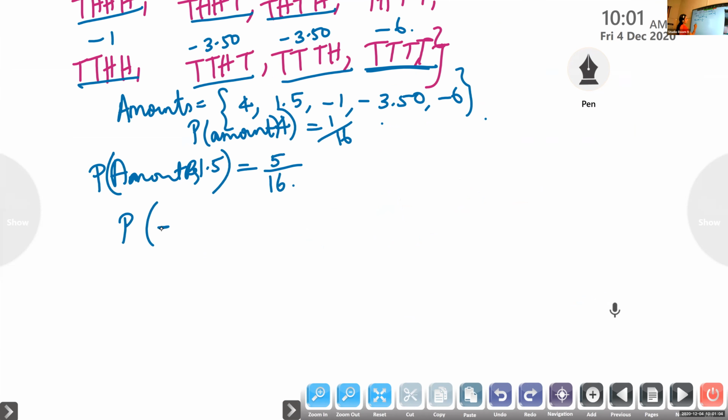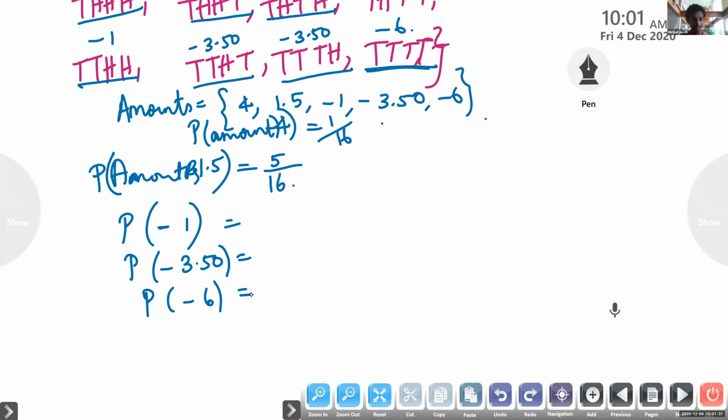Probability of getting the amount negative 1, and probability of getting the amount negative 3.50, and probability of getting the amount negative 6. What is the probability of getting negative 1? 6 by 16. Negative 3.50.